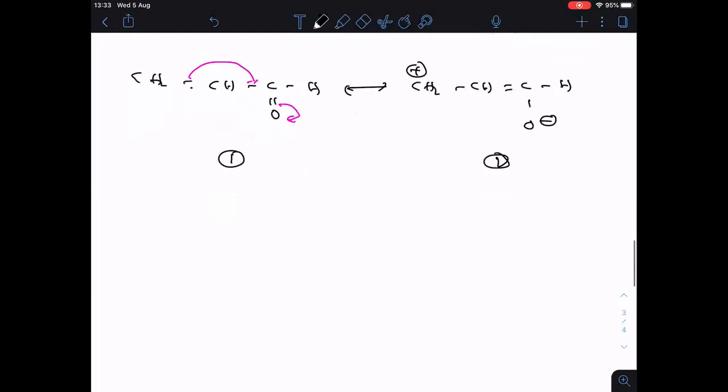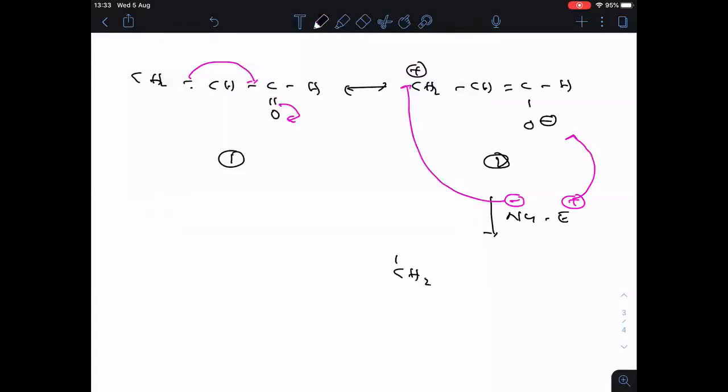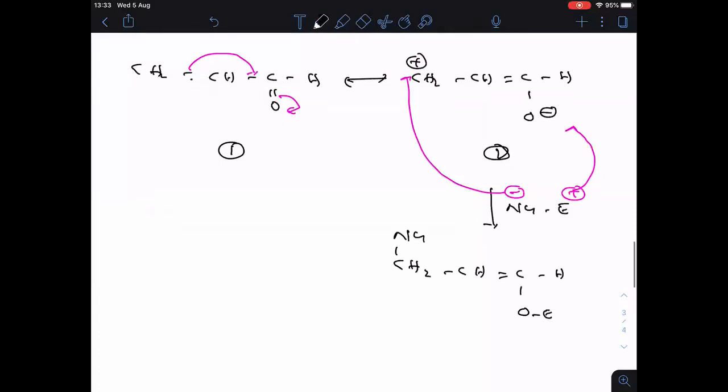Okay. Now see clearly everyone now. So now I want to add here nucleophile as well as electrophile. Nucleophile negative charged, electrophile positive charged. So nucleophile will be bonded to this carbon, electrophile will be bonded to this oxygen. So as a result, what we will get here? CH2, then here nucleophile is bonded, then after here CH double bonded C, for this oxygen electrophile is bonded, and this is hydrogen.